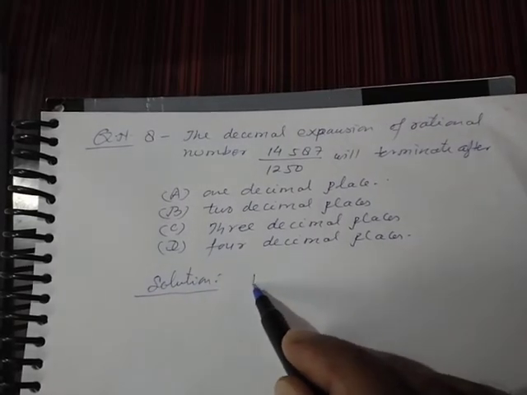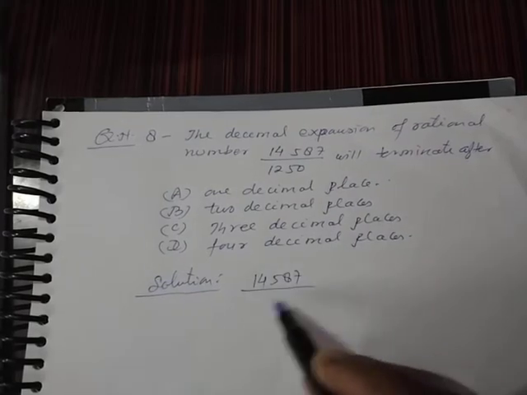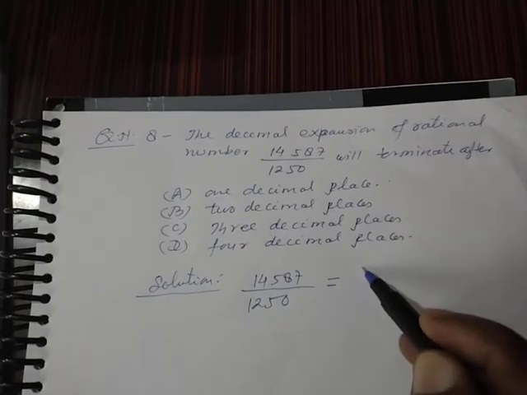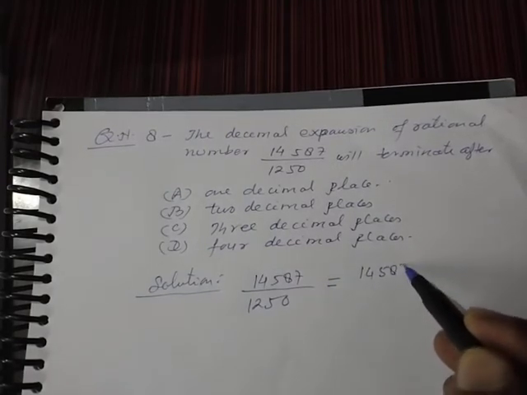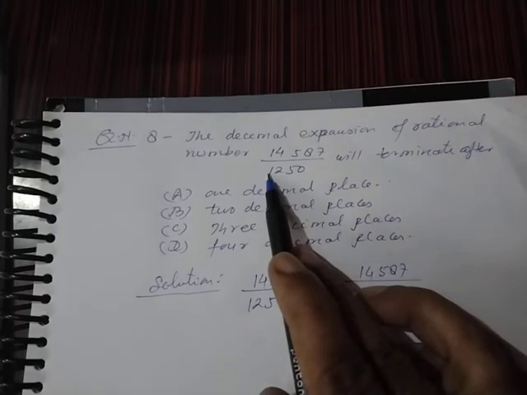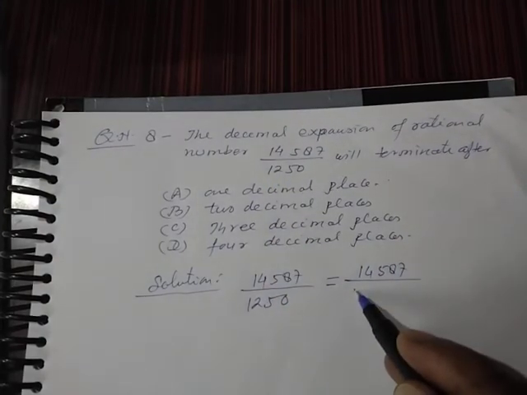Now 14587 upon 1250 means 14587 upon, you can factorize, you can find the prime factor of 1250, then you will get here student